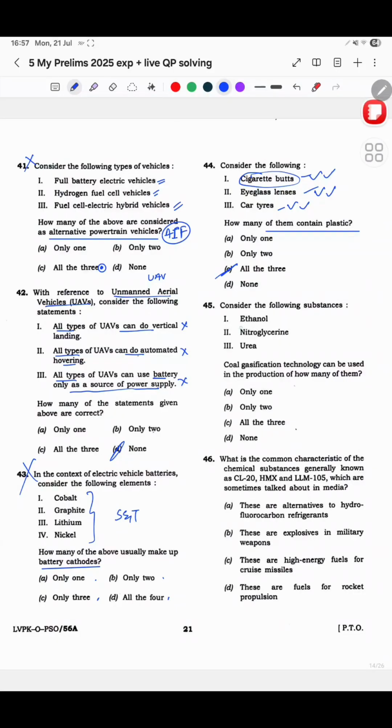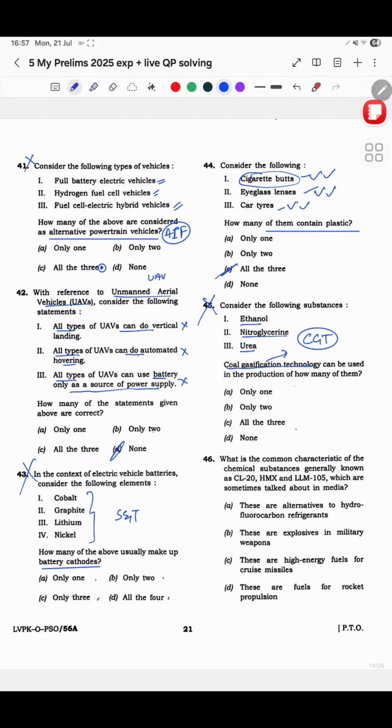Then which of the following substance? Yeah, ethanol, nitroglycerin, urea. Coal gasification technology can be used in the production of how many? I did not know this. I did not even read the word properly, so I did not mark this.